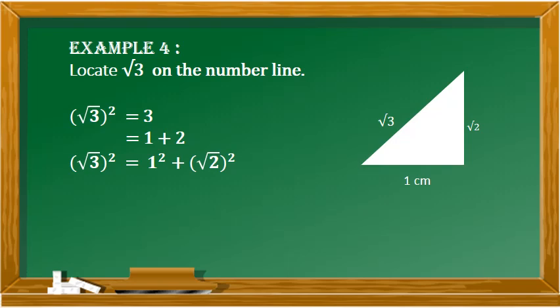So that is how we are getting, that is square root of 2 the whole square. When it is not a square number, what you do is, you write it as square root of that number the whole square. Now we have to see the other two measures. The base, you can take it as 1 centimeter from 1 square, and the height, you can take it as square root of 2 from square root of 2 the whole square.